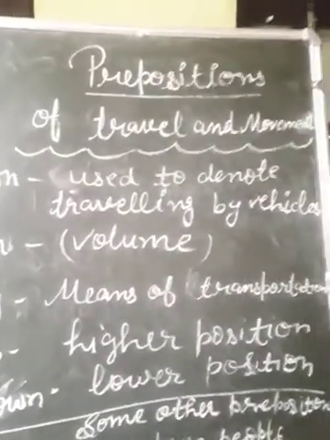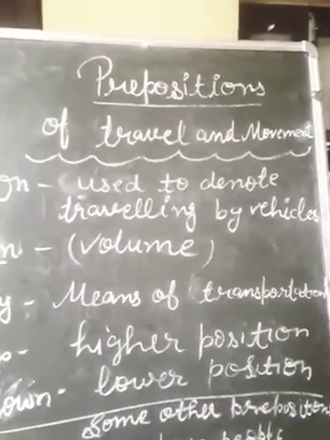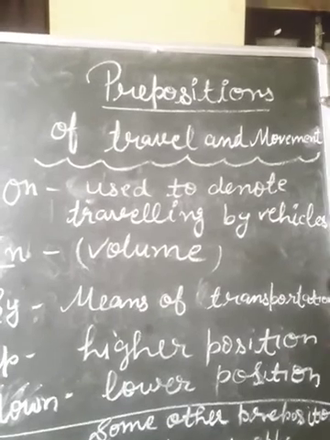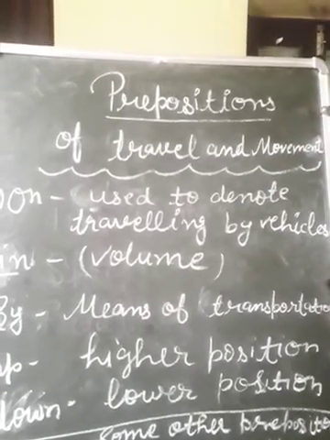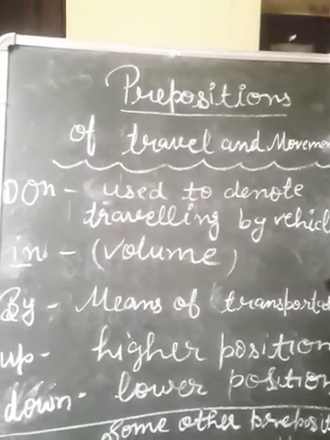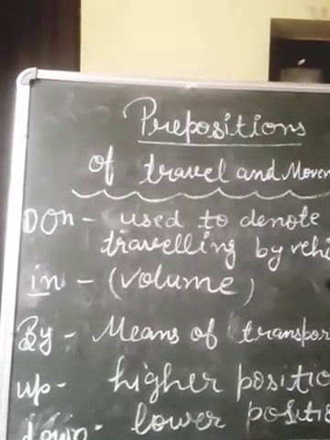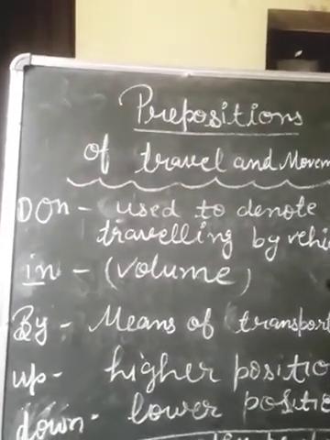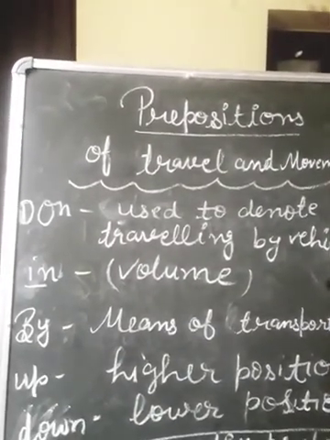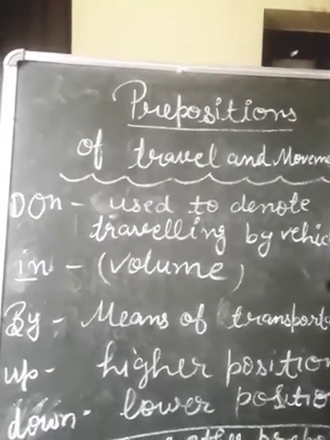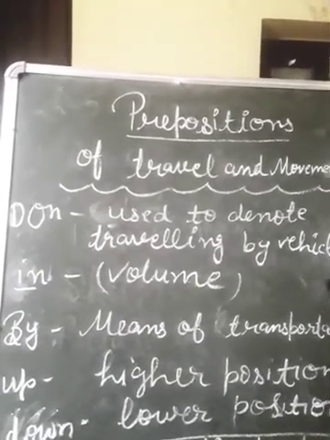On is used to denote traveling by vehicles. For example, he is riding on the bicycle. Two pillions were riding on a scooter. Next preposition, in. In is used to denote a volume. For example, we traveled in train. The plane was flying in the clouds.